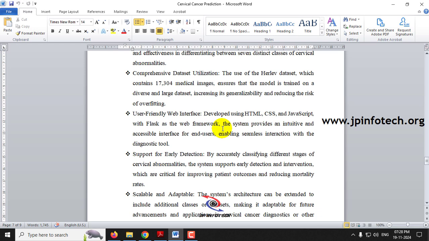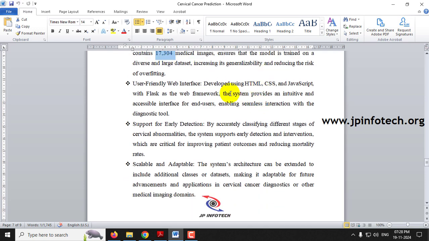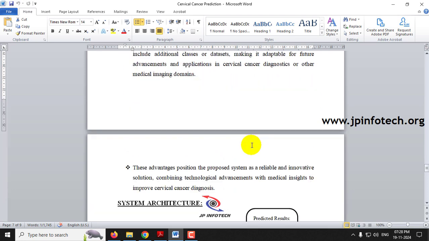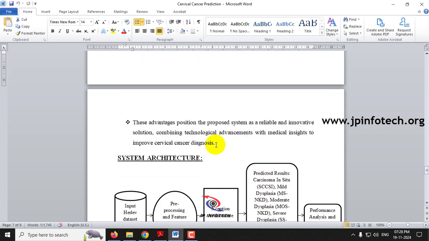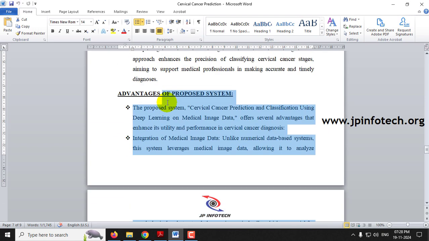The dataset we utilized is a standard dataset, the Herlev dataset, which contains 17,304 medical images. We have also used a user-friendly web interface, with support for early detection, scalability and adaptability. These are the advantages of the proposed system discussed in this part.